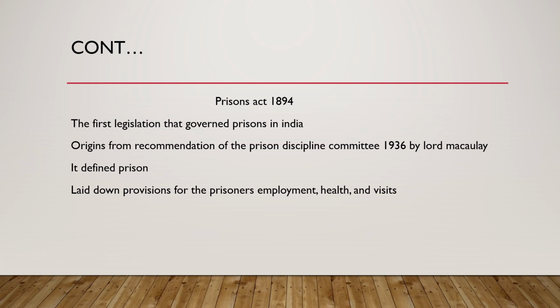What it did, it defined the prison. It defined a prison as any jail or place used permanently or temporarily for the detention of prisoners, excluding police custody and subsidiary jails. It also laid down provisions for the prisoners' employment, health, and visits: how they would work there, how they would be reformed, how their health would be taken care of, and how visitors would meet them.